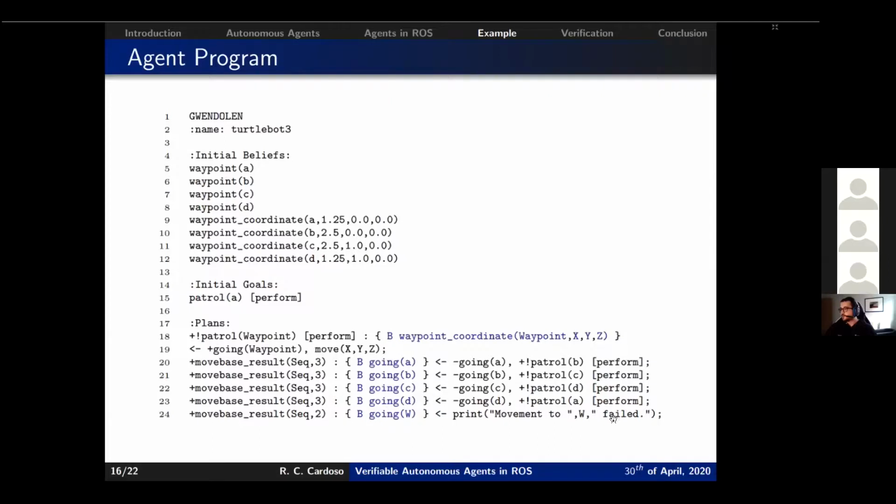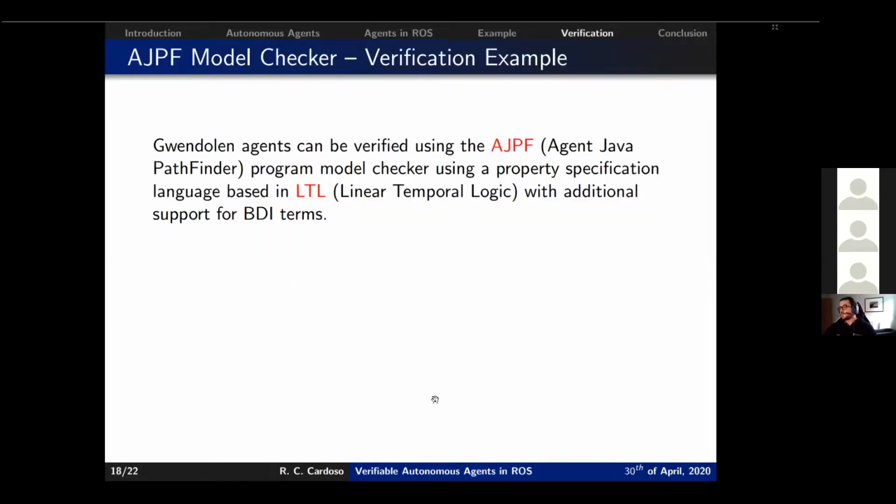As for the failure, we are just printing here, but it could be something else, like failure handling. Now, about the verification, the Gwendolyn agents can be verified using a model checker, as I mentioned previously. The name of that model checker is the Agent Java PathFinder. This program model checker uses a property specification language based on linear temporal logic with additional support for BDI terms. This is just a reduced syntax that we need for the example I'm going to show you. There is a lot more to the syntax, of course.